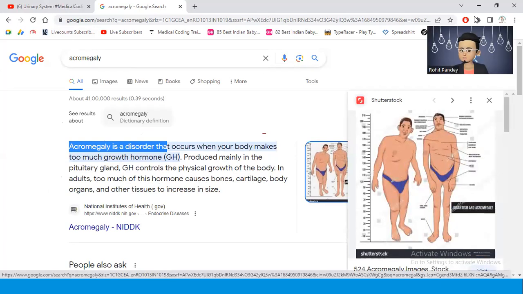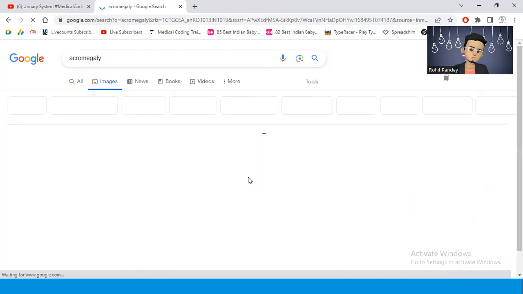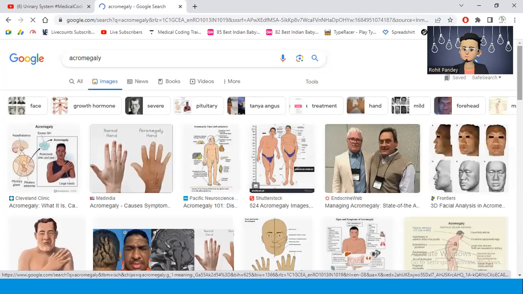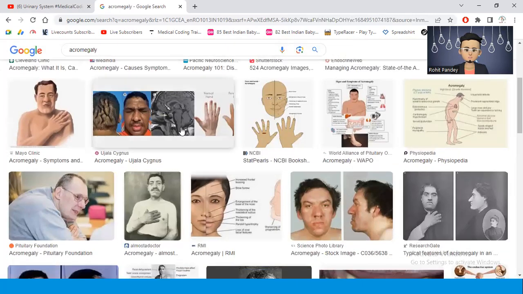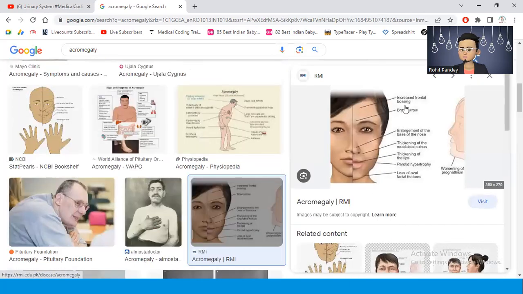Here you can see how it affects the body: gigantism and acromegaly, and more pictures. Here you can see how face structures change: frontal bossing, brow furrow, enlargement of the base of the nose, thickening of the nasolabial sulcus, thickening of the lips, parotid hypertrophy, and loss of oval facial features.